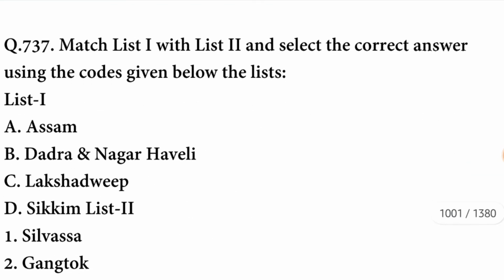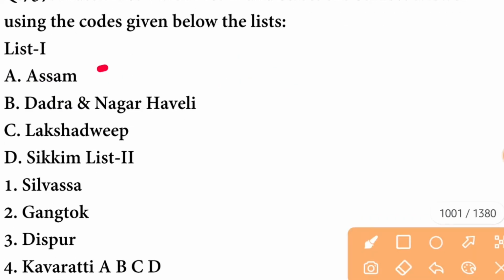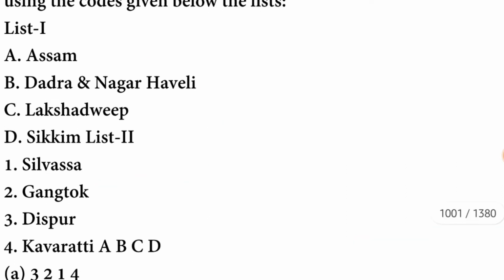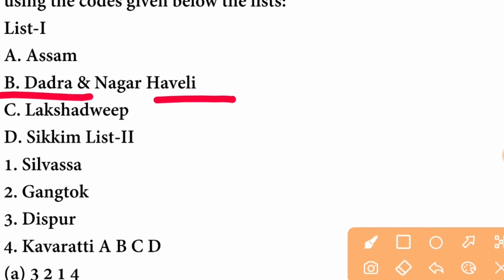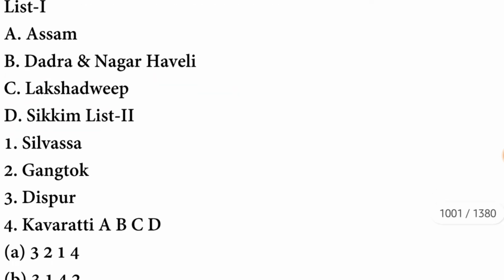Here comes our next question. Match list first with list second and select the correct answer using the codes given below the list. So the names of union territories and states have been given here, and the capital names have been given here. So start. Assam, Dadra and Nagar Haveli, Lakshadweep and Sikkim; Silvassa, Gangtok, Dispur and Kavaratti.